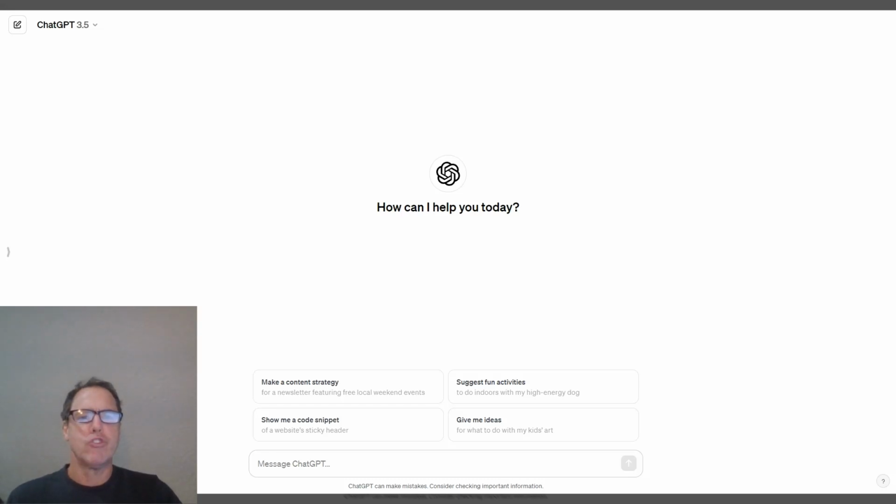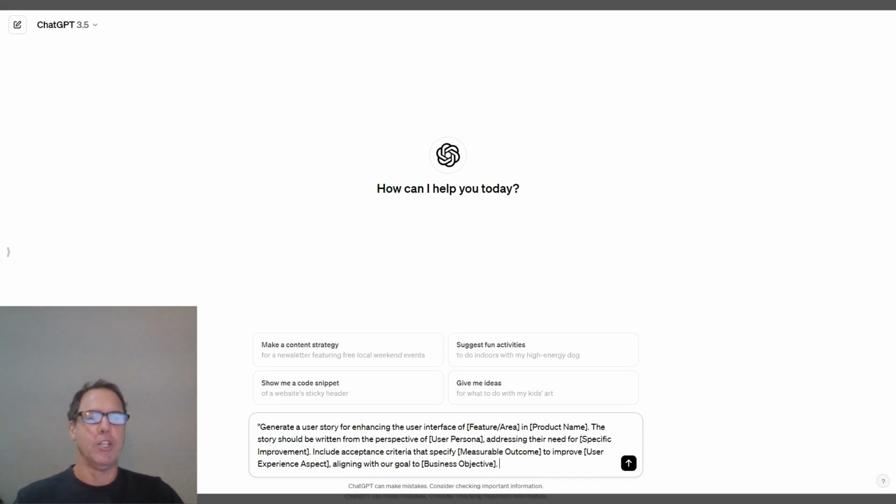Need some help writing user stories? Let's ask ChatGPT. Let's try to write 3 user stories using ChatGPT. So for each, I'm going to type in the prompt template, and then I'm going to type in the prompt example. One includes what you need to fill in to make a great prompt for this type of user story, and the other is an example of that filled in, and that's what I'll ask ChatGPT.